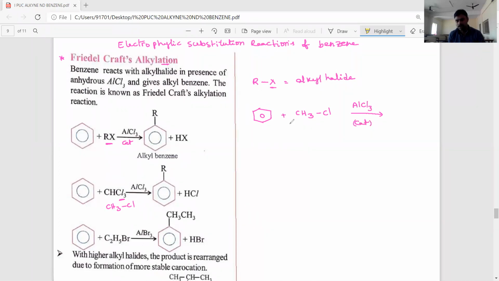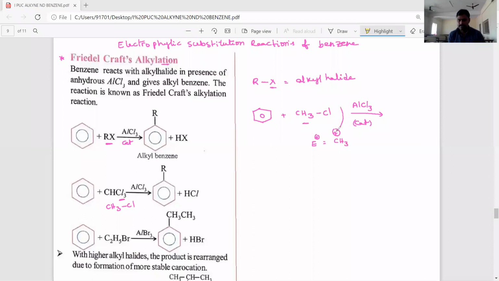Now, in this reaction, the AlCl3, aluminum trichloride, is the catalyst that helps in the generation of the electrophile. The electrophile is CH3 plus, the methyl carbocation. If a carbon has a positive charge, it is called a carbocation. So what is that carbocation's nature, dear students? Electrophile. It is a simple primary methyl carbocation.